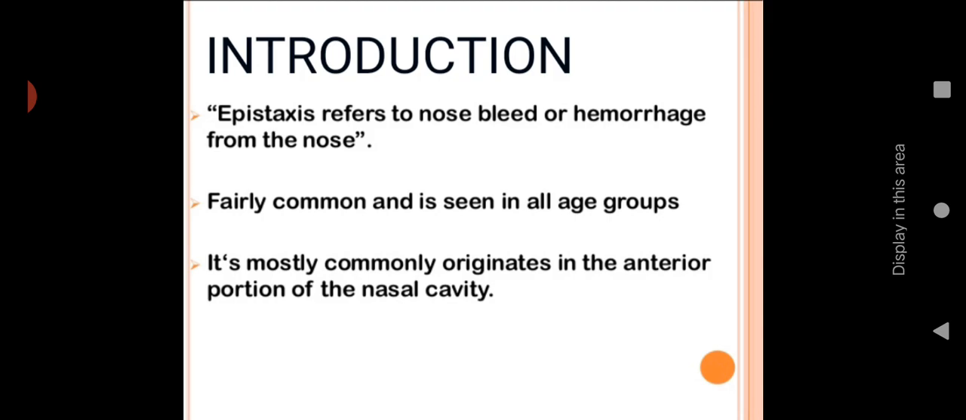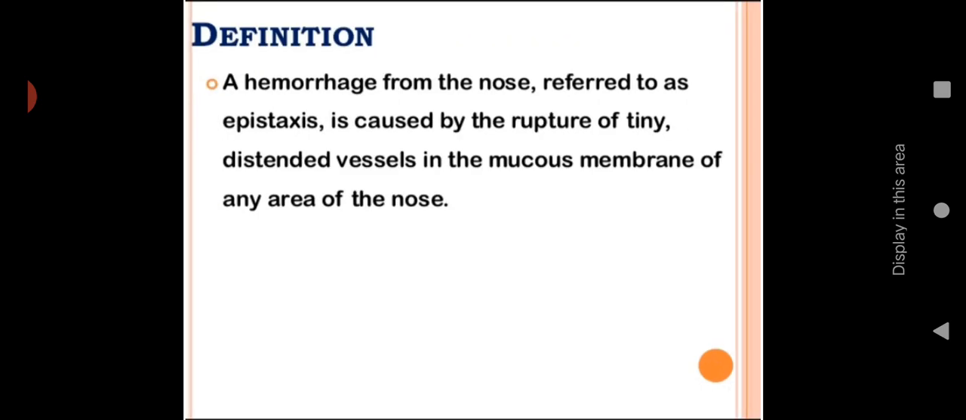It refers to nosebleed or hemorrhage from the nose. That is the terminology for epistaxis, and it can be seen in all age groups, in children, in adults, and in old age also. And most commonly this bleed occurs from the anterior portion of the nasal cavity. Okay, let us see the definition.